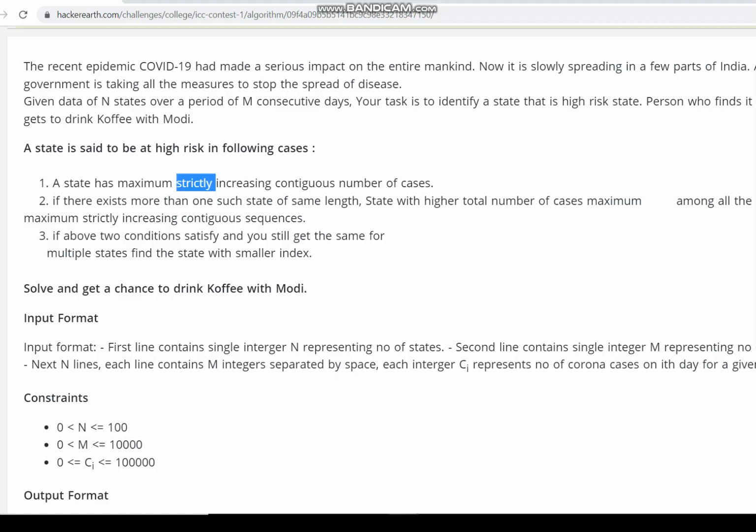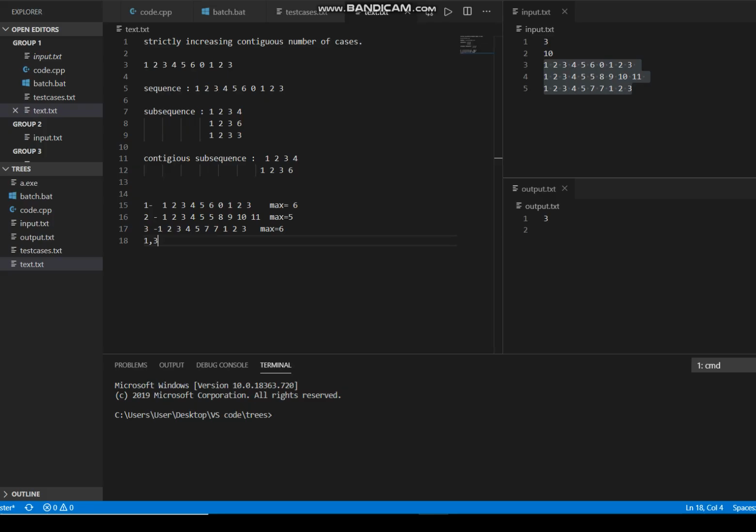Now the next thing we have to consider is the state with the higher total number of cases among all the maximum strictly increasing contiguous sequences. So among these three, 1 and 3 have the maximum contiguous cases. When there is a collision we have to consider the sum of these cases.